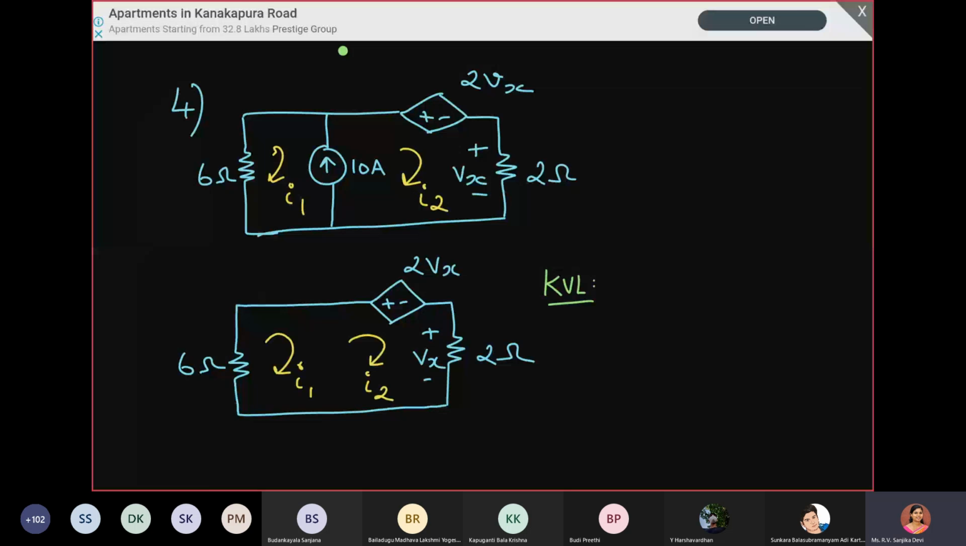Okay, so what will be the KVL equation? We have to go in the direction of the current. So we have minus 6 I1. So I1 is flowing only through the 6 ohm, whereas I2 is flowing both through this voltage source as well as the resistance. Okay, but since it is a voltage source, we do not require the current value. Directly we can write the voltage value. Okay, so minus 6 I1. And for the voltage source, we are coming out of the negative terminal. So it is minus 2 Vx.